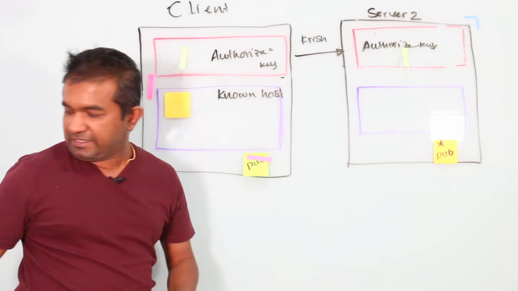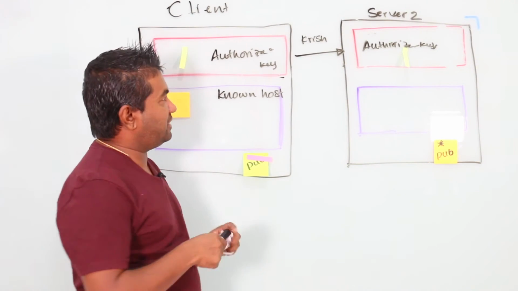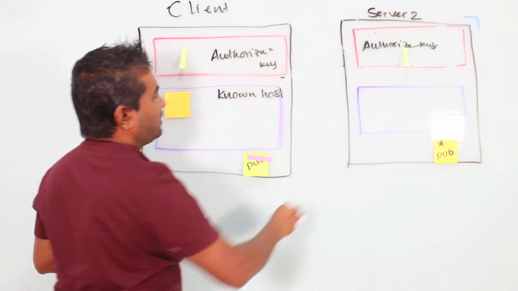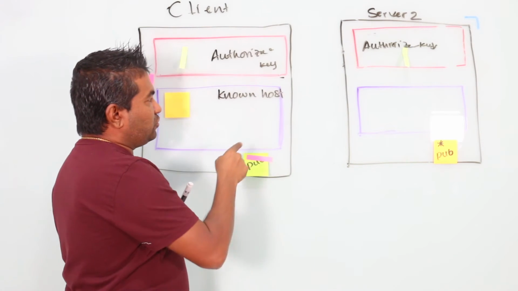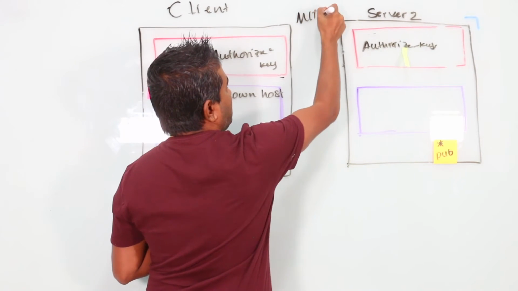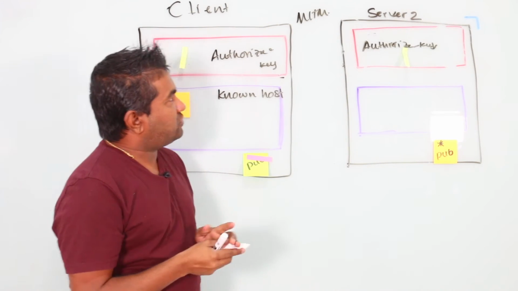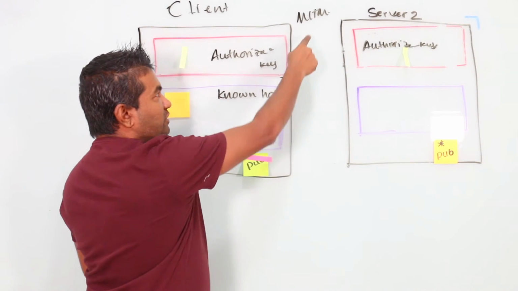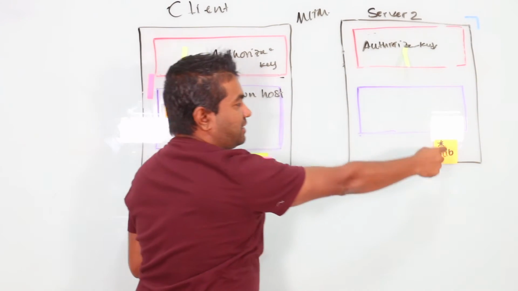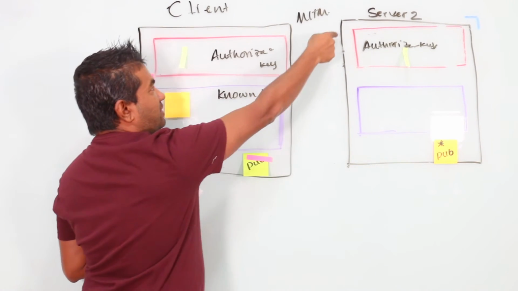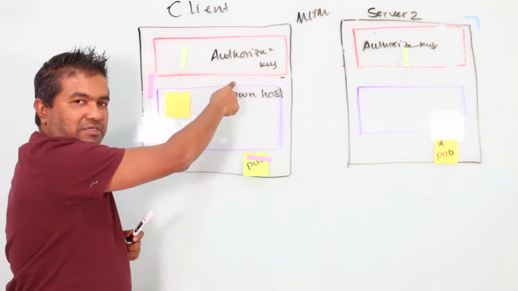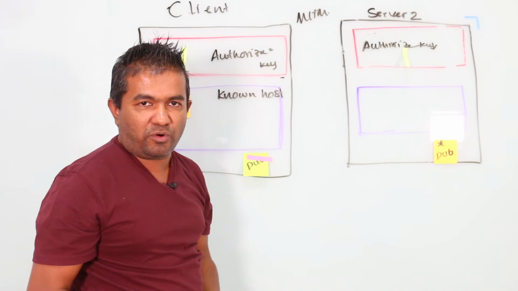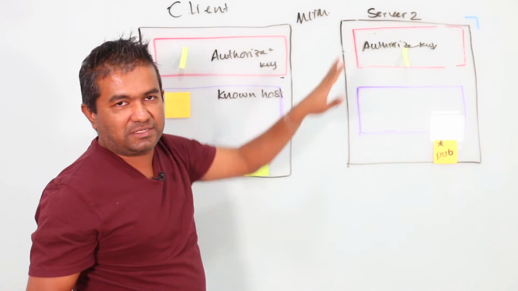Okay, so now let's look at an edge case. Let's say we have something called a man in the middle attack. So now what happens is when these keys are being exchanged, instead of the server's public key fingerprint, the attacker will send their own public key fingerprint to your client, right? So if you blindly say yes, okay, then you become vulnerable. Then he can intercept your SSH connection.